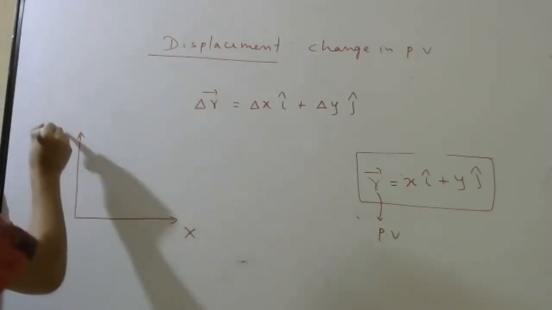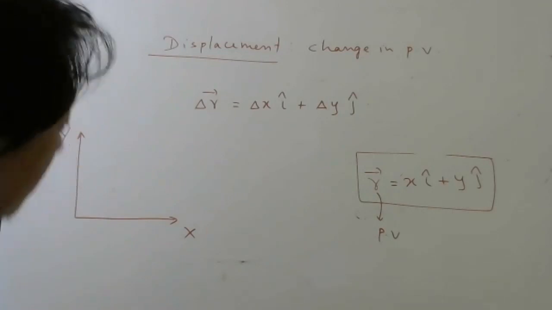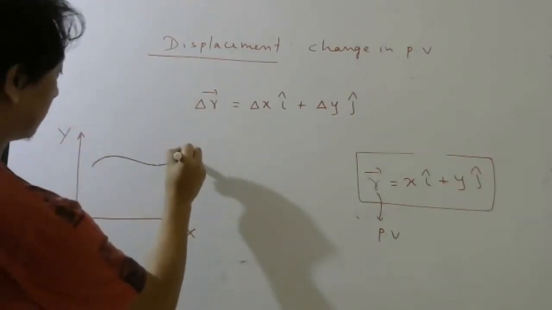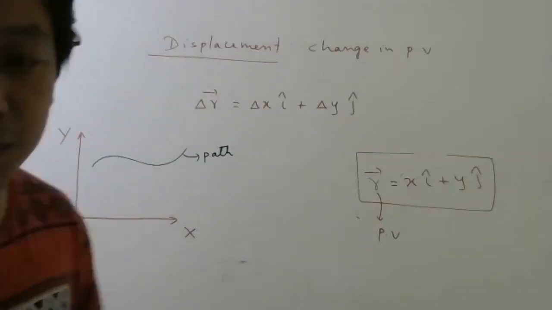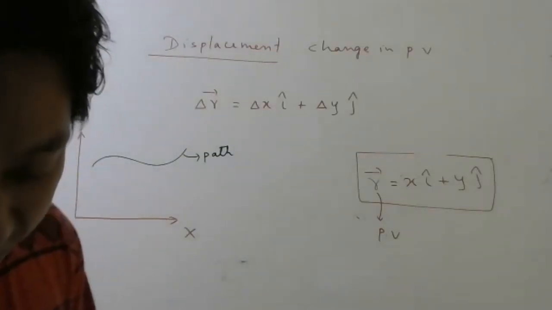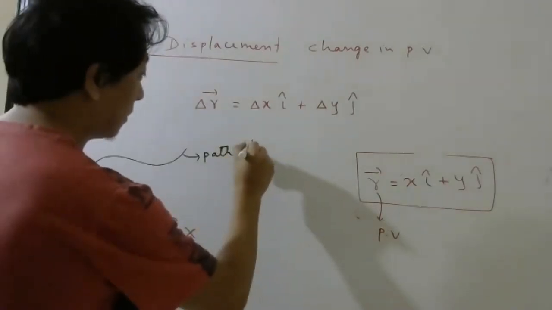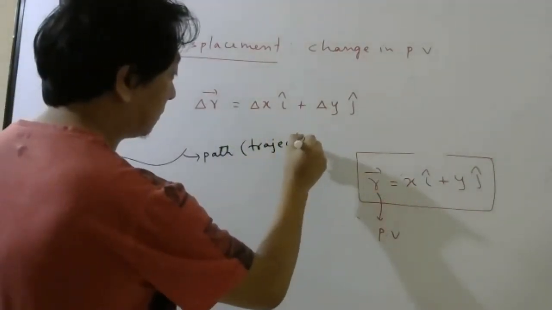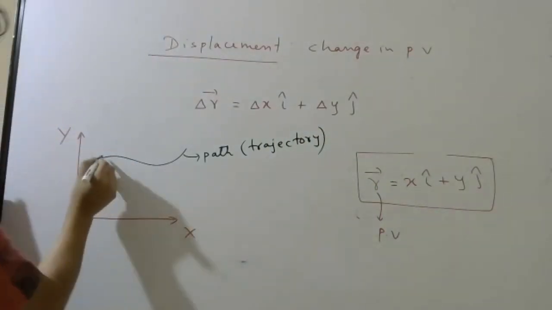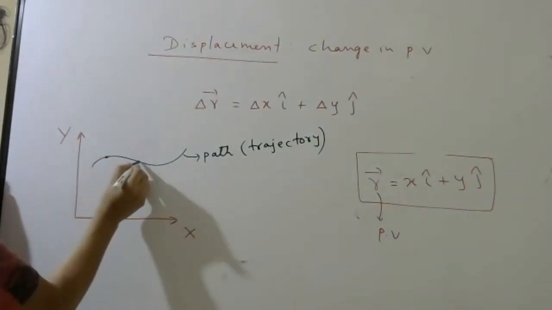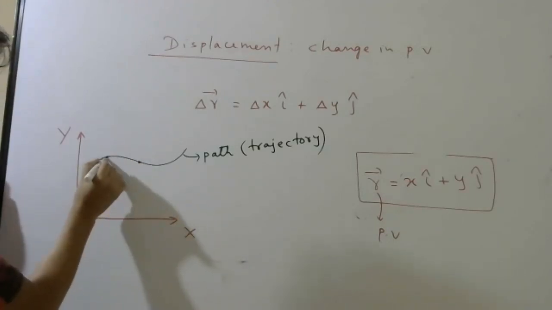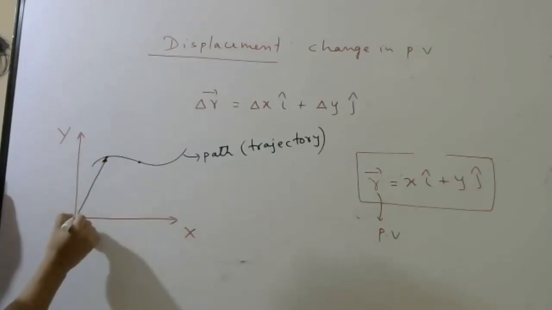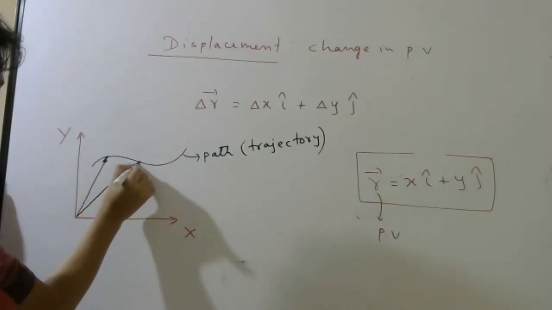This is x, this is y. Let us say this is the path. This is the path of the particle. This path is also called trajectory. Now let me take at time 0 it was here. After some time it is here. Then this is your initial position vector. This is your final position vector.